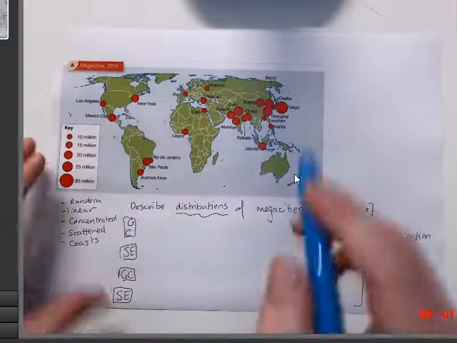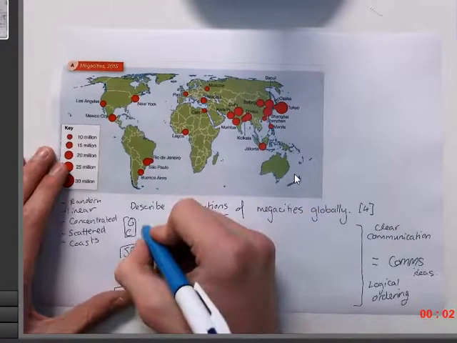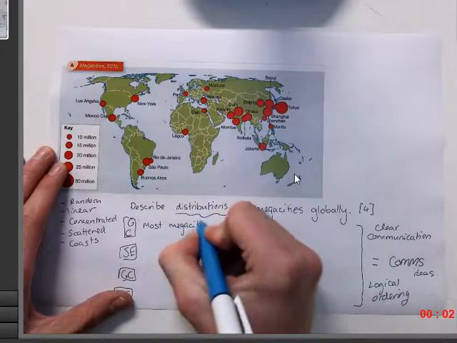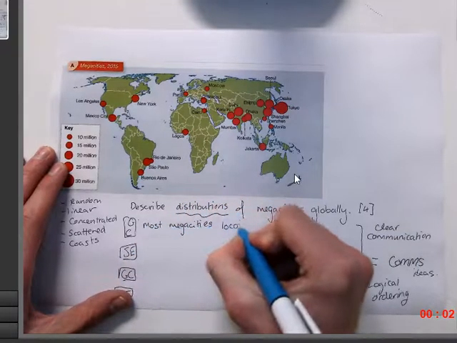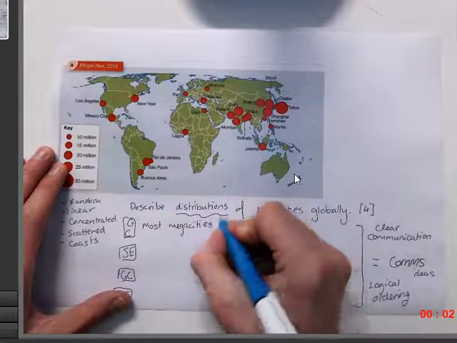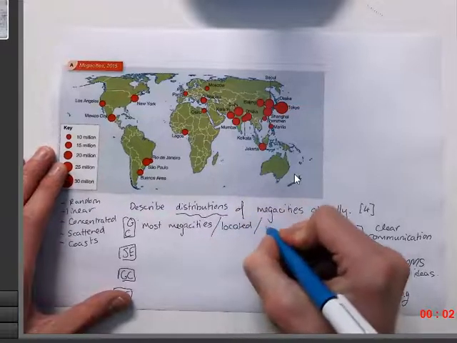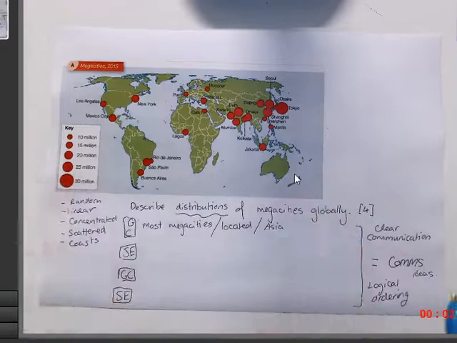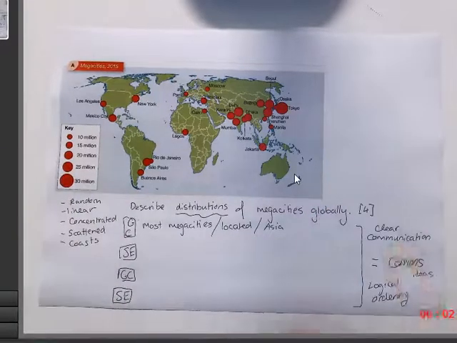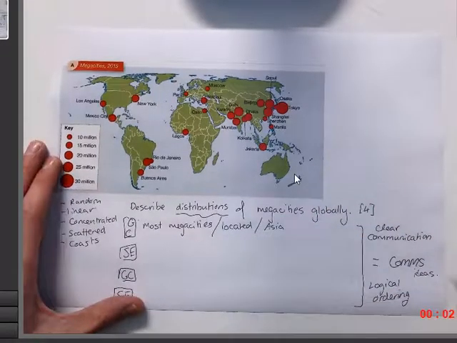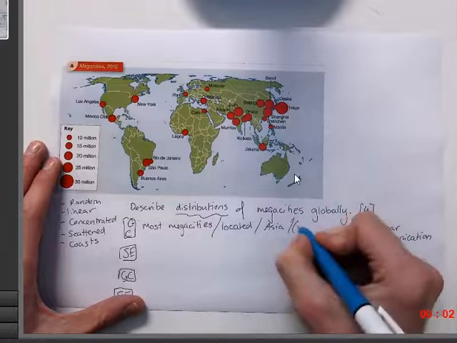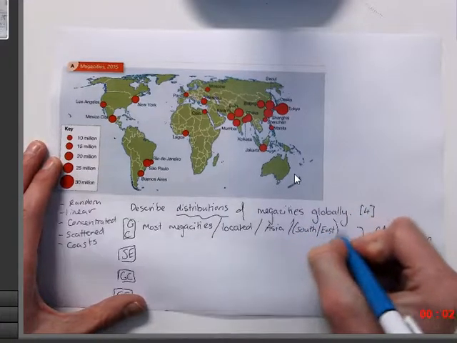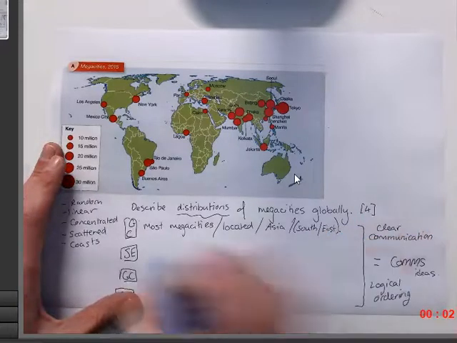Let's start with the majority of cities. So most megacities, majority of megacities, are located. You need to write the full sentences here. I'm just going to write keywords. Located in Asia. You could even say specific part of Asia here, but it's still general because it's a continent. You could say South and East Asia. Put that in brackets here. South and East Asia.